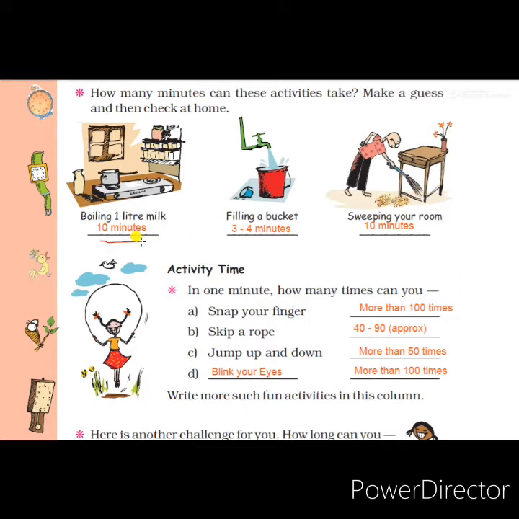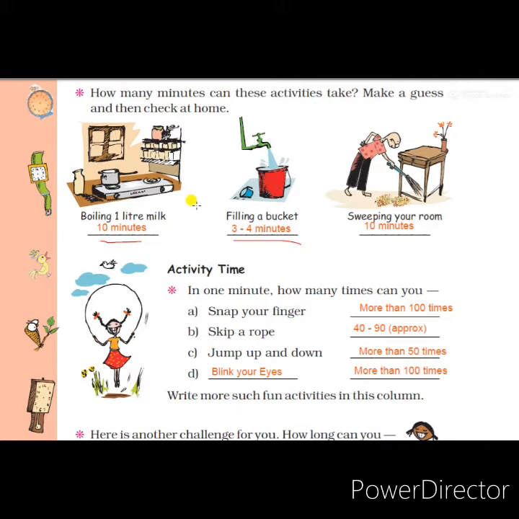The next one is filling a bucket of water. This will fill the water fast. I think it will take 2, 3 or 4 minutes, maximum 4 minutes. If the bucket is a very big one, it will take 4 minutes, otherwise it will take 2 or 3 minutes only.